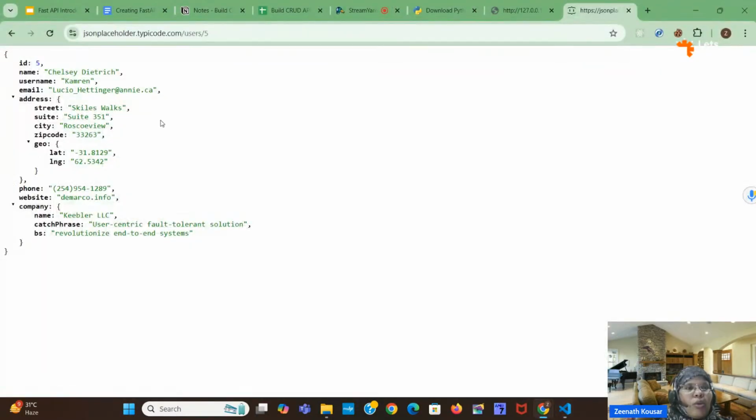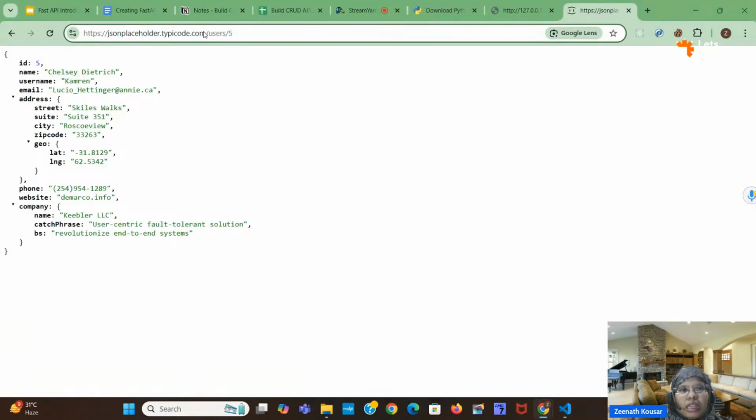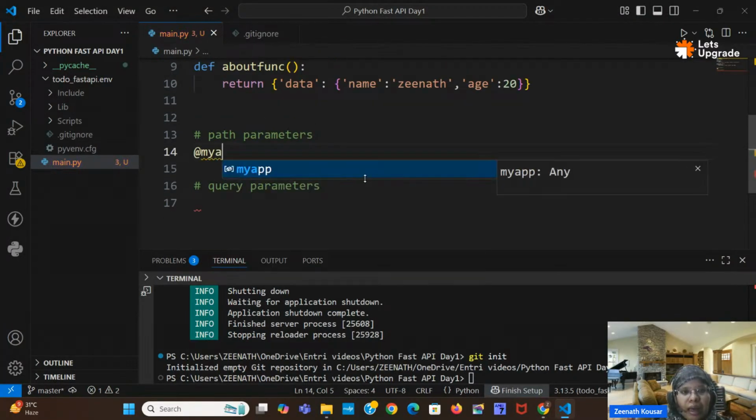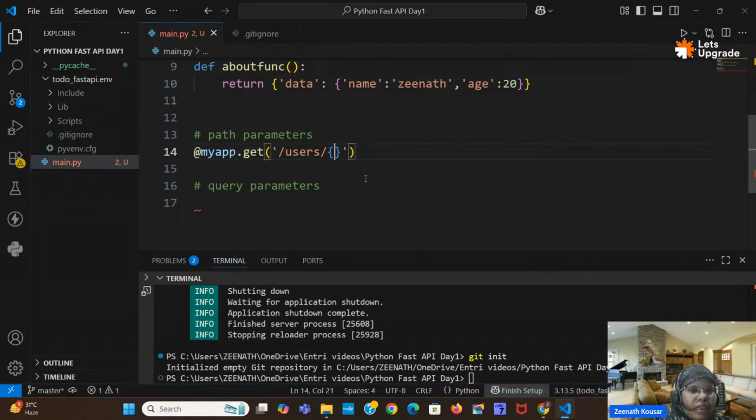Okay, so for now we don't have data. I will use the data later, but I will show you how to take whatever the user is entering here. So to take that, we can create it like this: @app.get, slash users slash, and whatever is written here we will store into one variable. For the dynamic part, you have to use curly braces. Suppose this is one id which I want to take from the user. Whatever I am typing there will be stored into one variable, nothing but id.